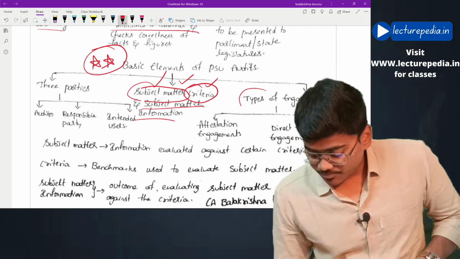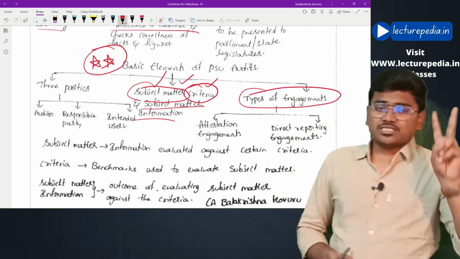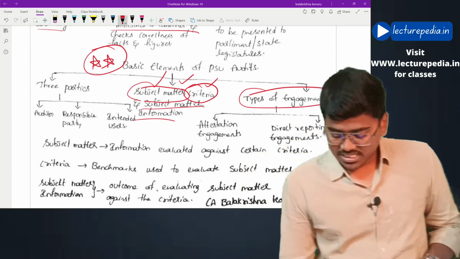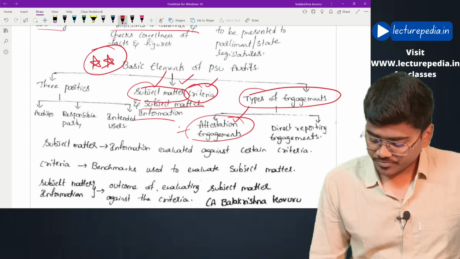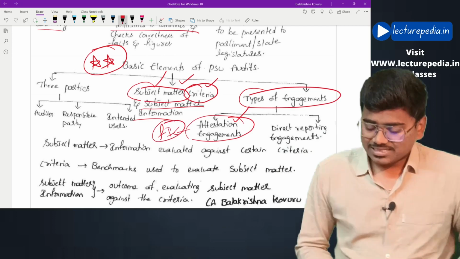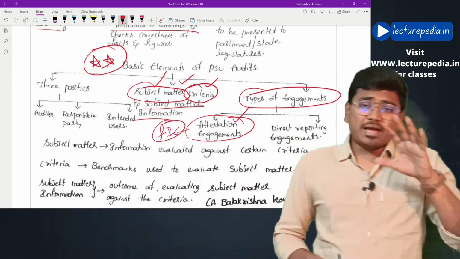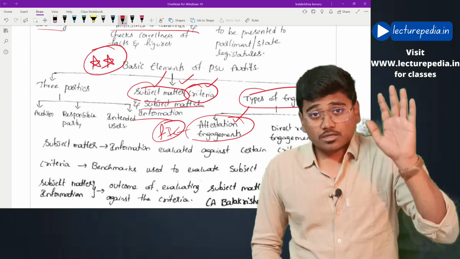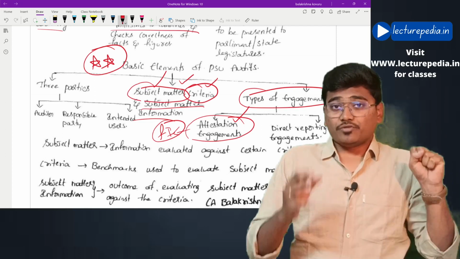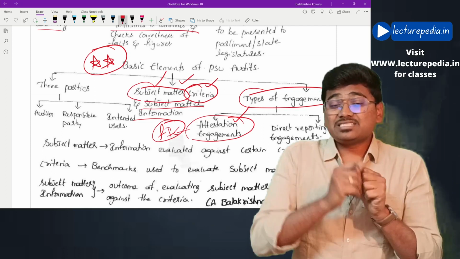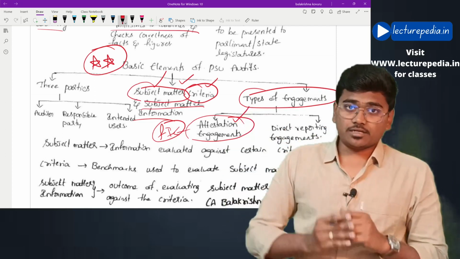And third element is type of engagement. There are 2 types of engagements. One is attestation engagements. Best example, financial audit. Now, in this attestation engagement, the management will compare the subject matter with the criteria and will present the subject matter information to the auditor.